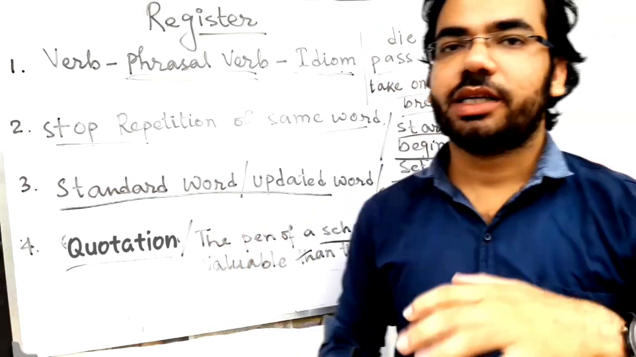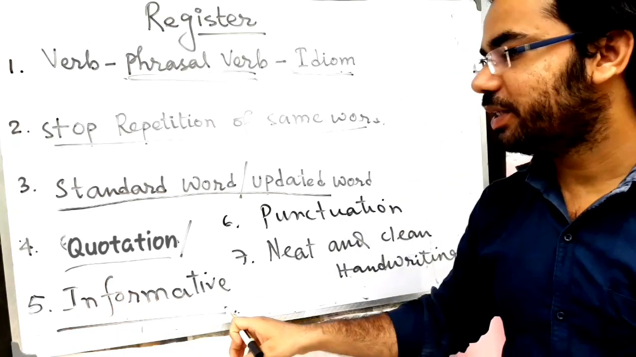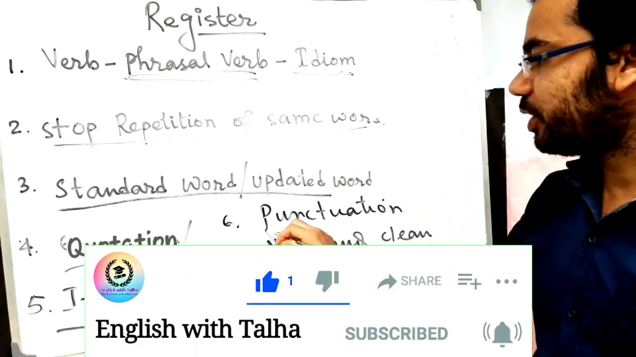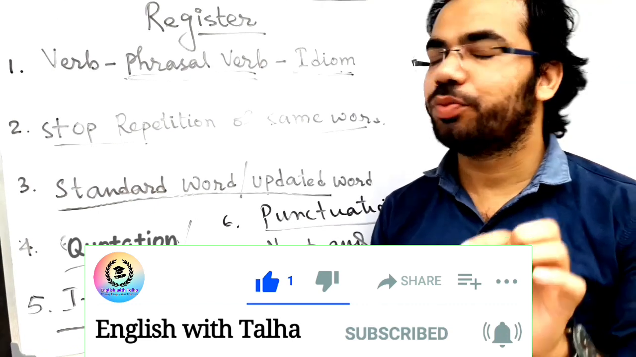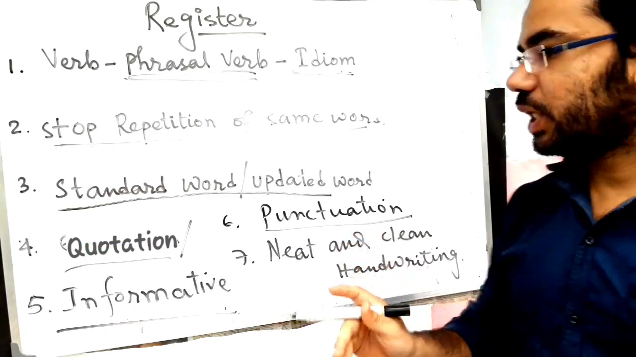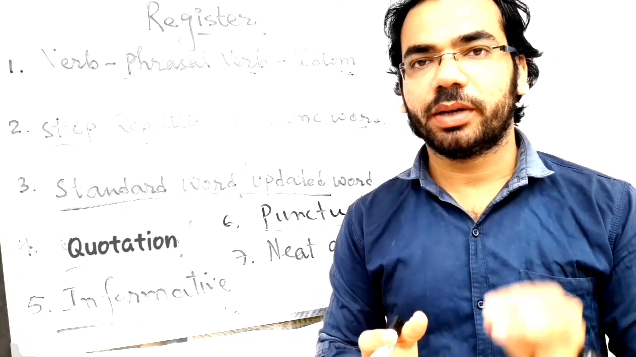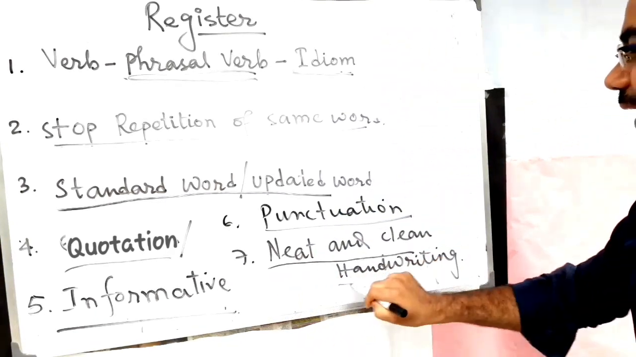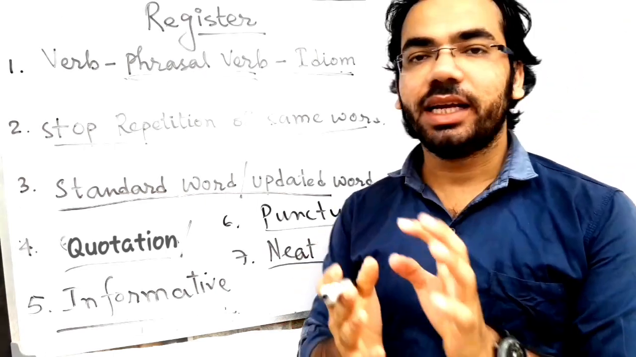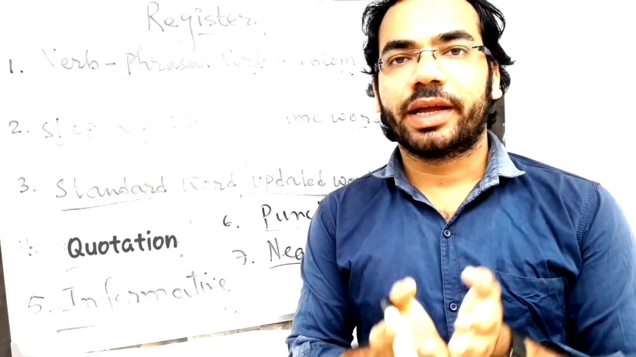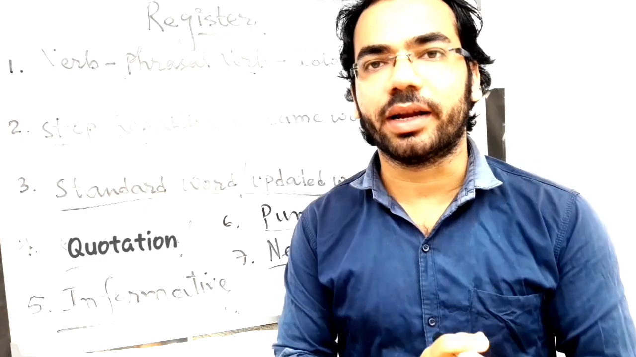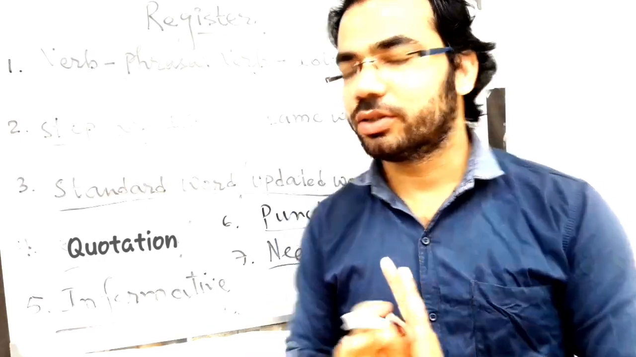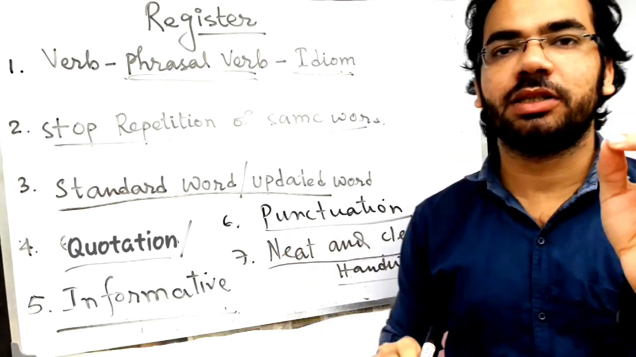The next part is informative. It should have content, some information. The next is punctuation. That means your writing should be punctuated carefully. You will have to maintain commas, inverted commas, question marks, everything, full stops. Next is neat and clean handwriting. Your writing will be well received if you write in good handwriting. Your handwriting may not be very good, but it should be clear. So neat and clean handwriting is important.